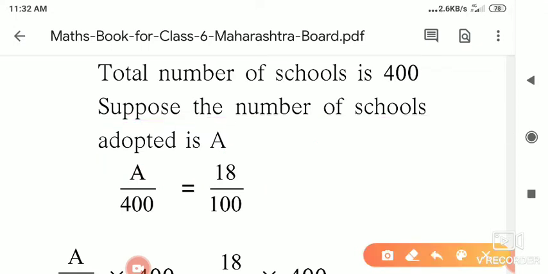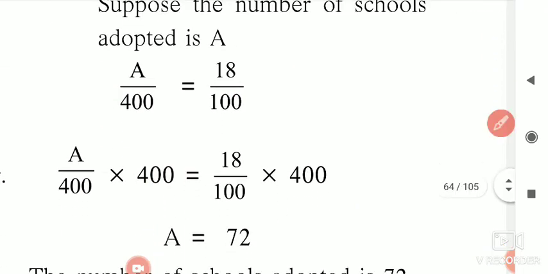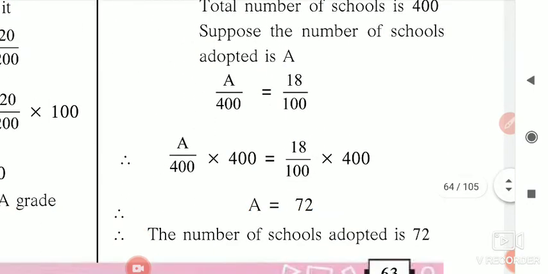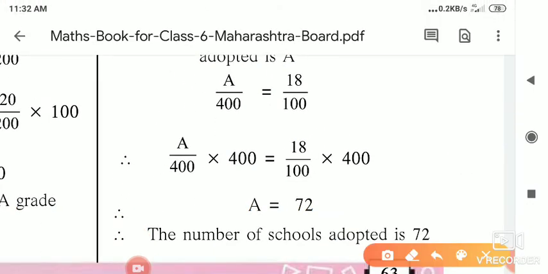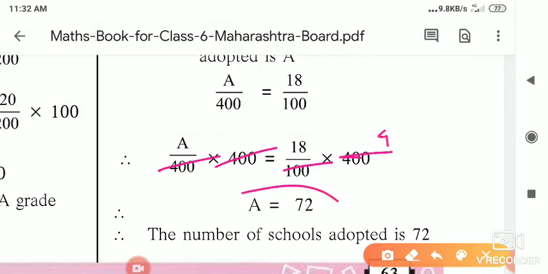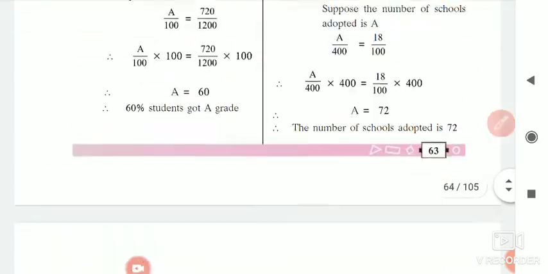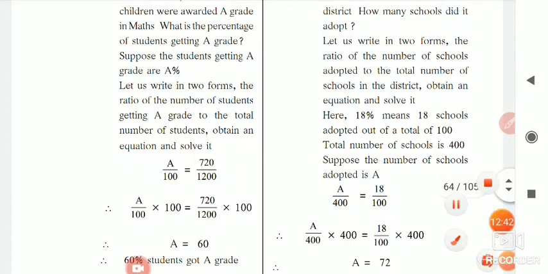I will show you how to solve this. First of all, this 400 we have to cancel. So here you can multiply with 400, otherwise this 400 will come here for the multiplication. 100 ones are 100, 100 fours are 400, and 18 fours are how much? 72. It means out of 400 from a district, 72 schools are adopted. In the other method, this 400 gets cancelled with this 400, 100 ones are 100, 100 fours are 400, and 18 fours are 72. So the number of schools adopted is 72 from the village.